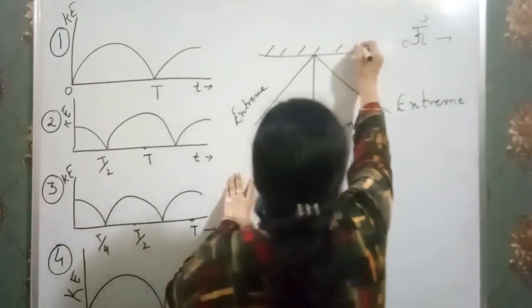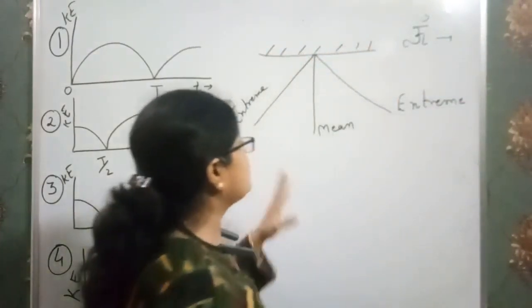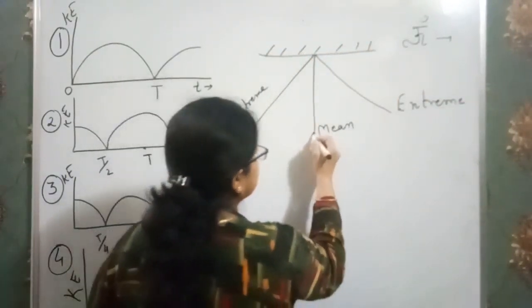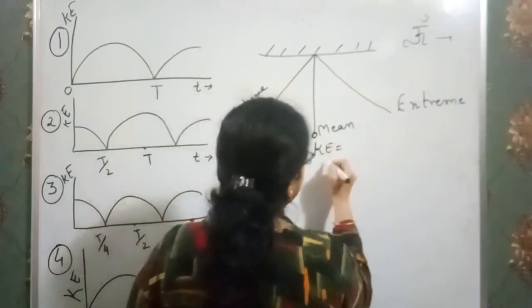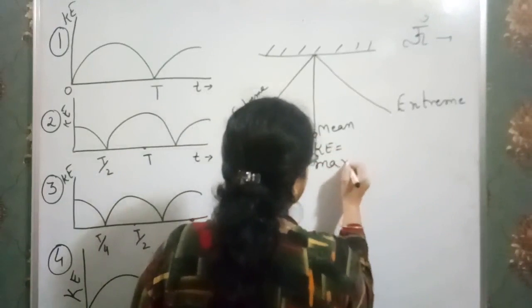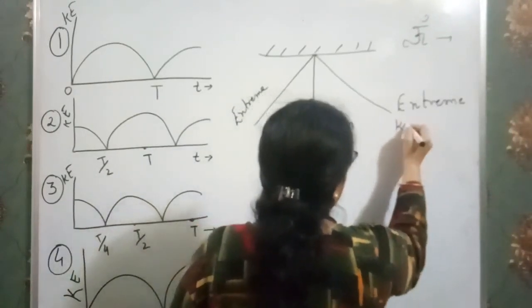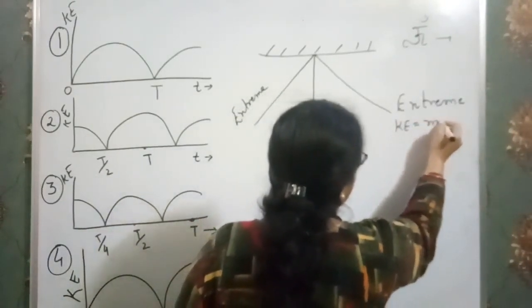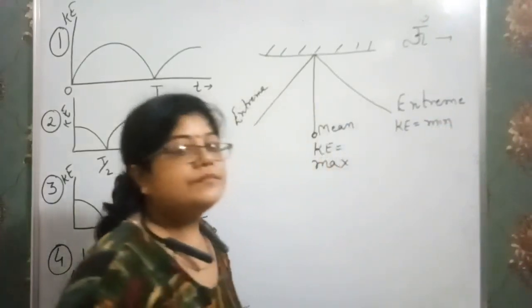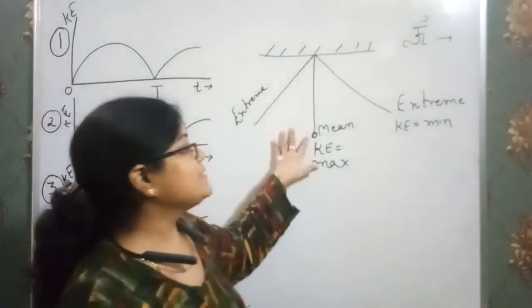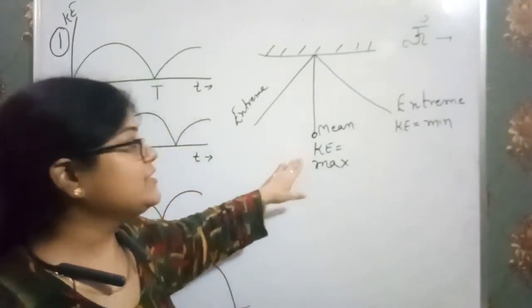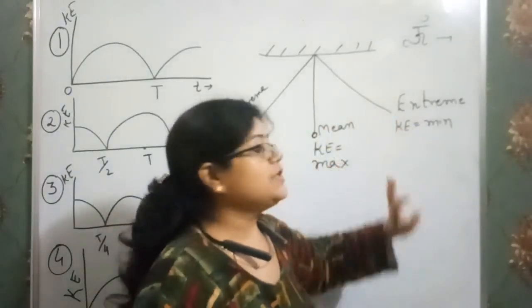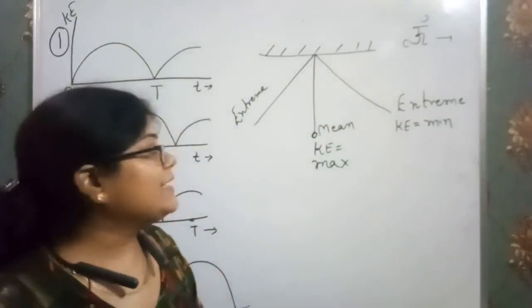Okay, and this string is attached to something. At this point, kinetic energy is maximum, and at this point kinetic energy is minimum. When the particle is at the mean position, it has the maximum kinetic energy, and at the extreme position it has minimum kinetic energy.